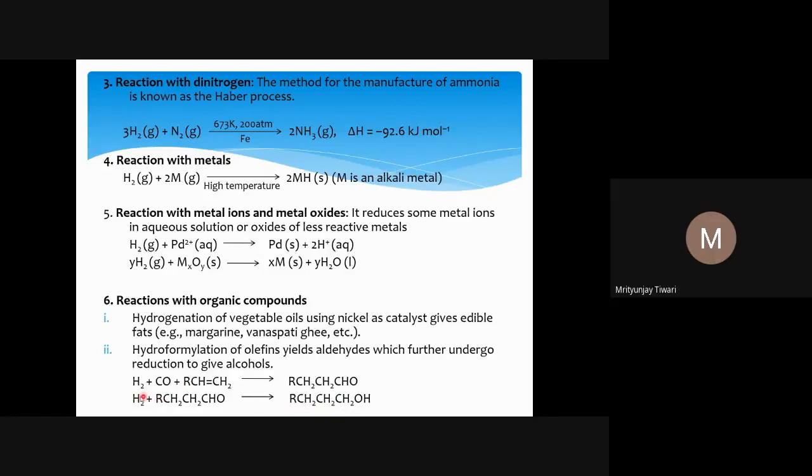However, if you can remember this, hydrogen can also reduce the aldehyde into alcohol. So hydrogen reduces aldehyde to primary alcohol. Hydrogen can also reduce ketones to secondary alcohol. So if a ketone is being reduced, that is also an organic compound, we find secondary alcohol. Aldehyde gives primary alcohol. Primary alcohol means the carbon bearing the OH group is attached to only one carbon. So this is the primary alcohol.